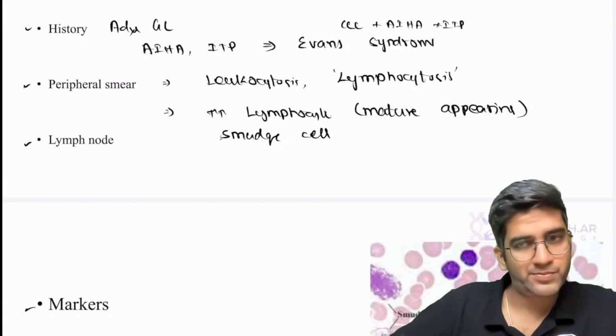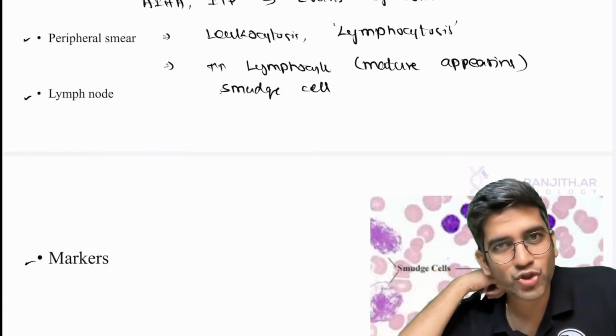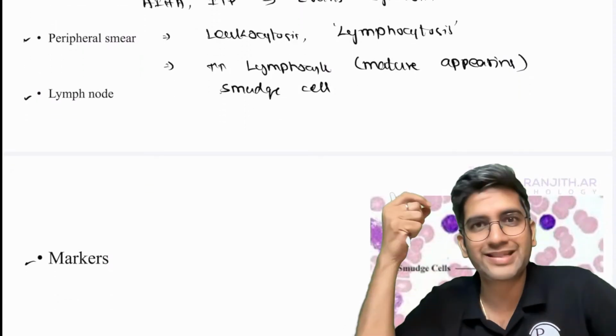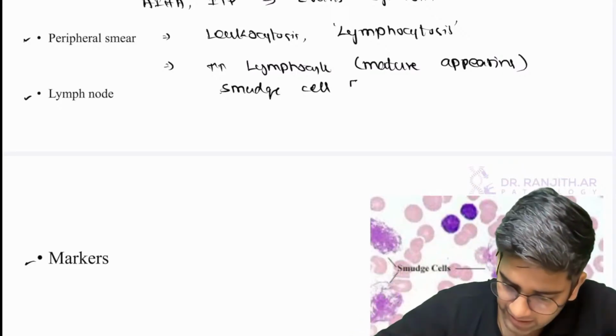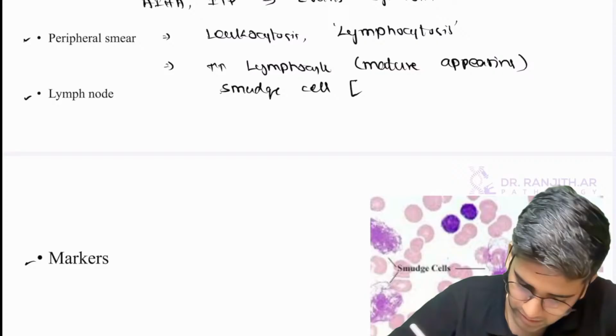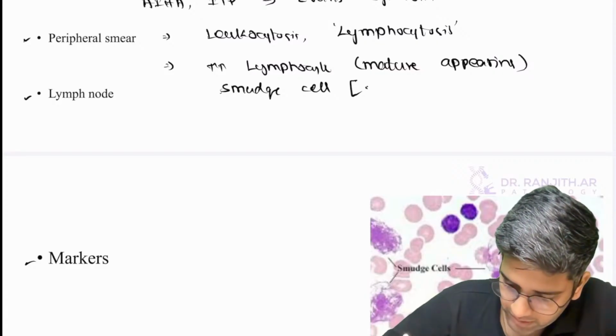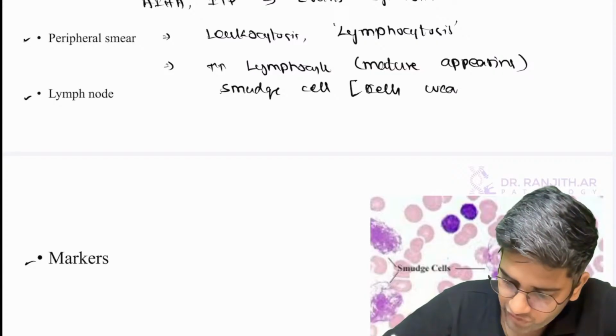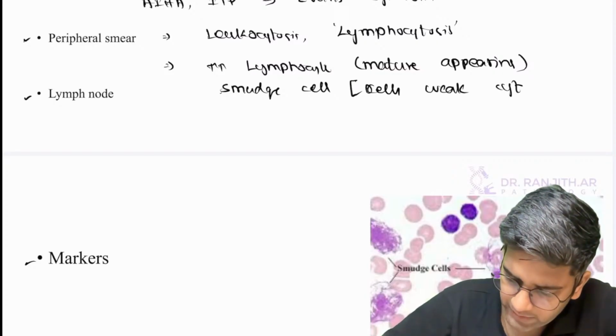Please don't stop with smudge cells. Even if it's a short answer, explain the smudge cell, because smudge cell is the diagnostic point here, right? They are nothing but cells which have a weak cytoskeleton.